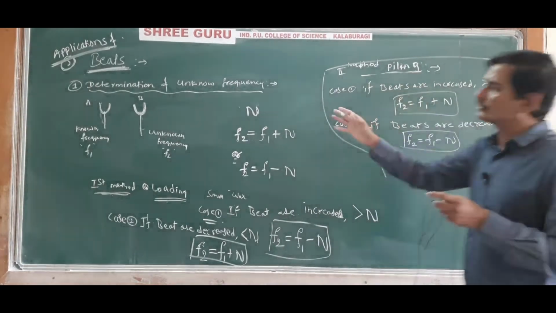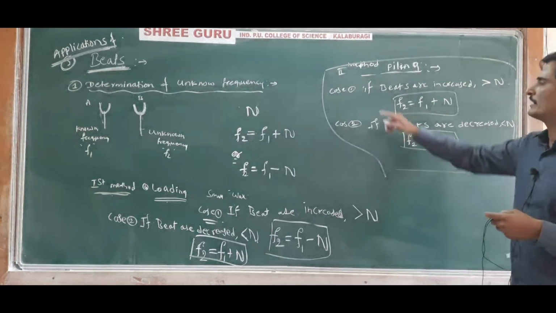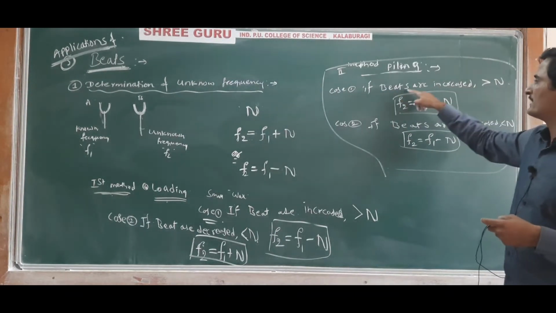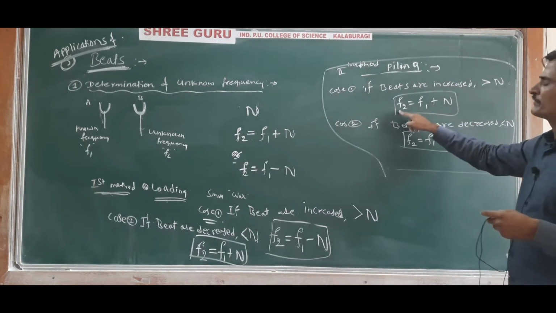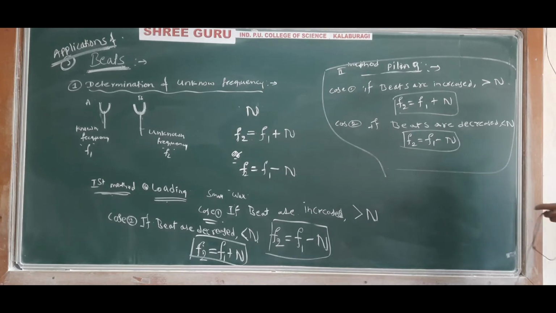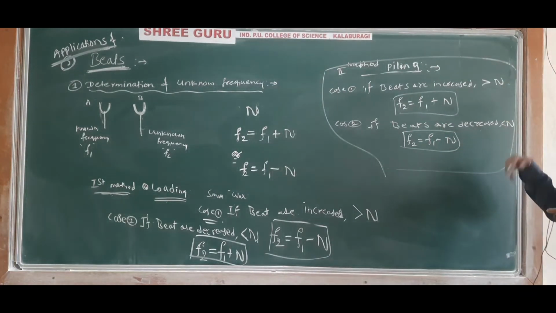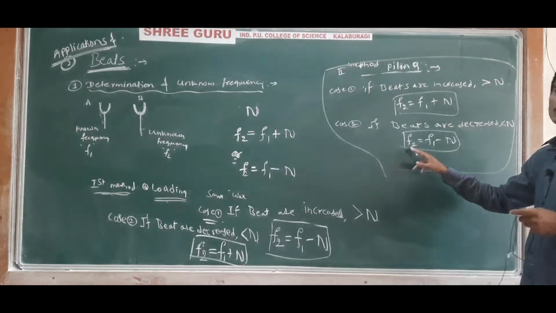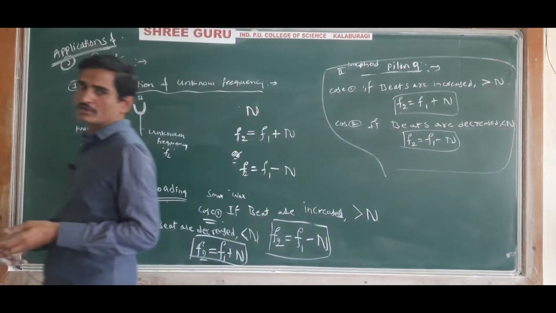If the two tuning forks are sounded together and beats are increased after piling, then the unknown frequency is given by f2 equals f1 plus n. If the beats are decreased after piling, then the unknown frequency is given by f2 equals f1 minus n. Understood?